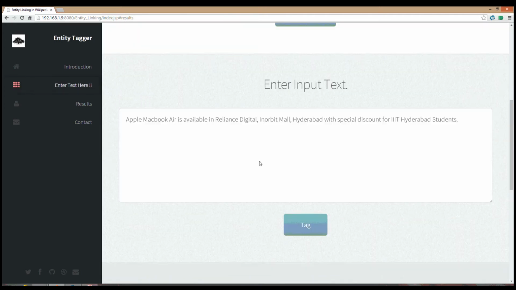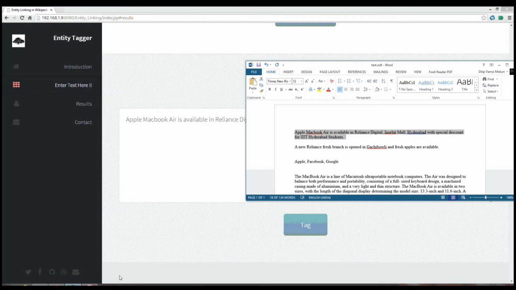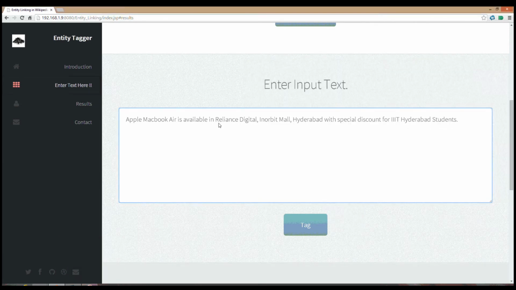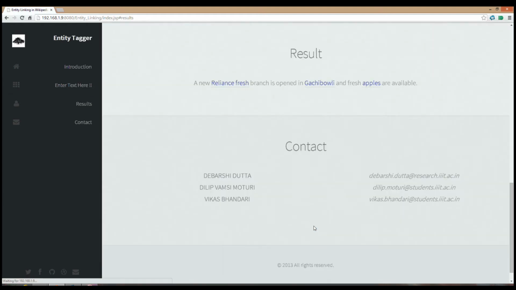Now I am going to give another text as an input. So you can see that there is a new Reliance Fresh branch opened in Gachibowli, and we found that apples are also available over here. So we are trying to run on this. You can observe that Reliance Fresh is tagged as Reliance Fresh, Gachibowli is tagged as Gachibowli, and apples are tagged as apple, in the sense of apple as a fruit.